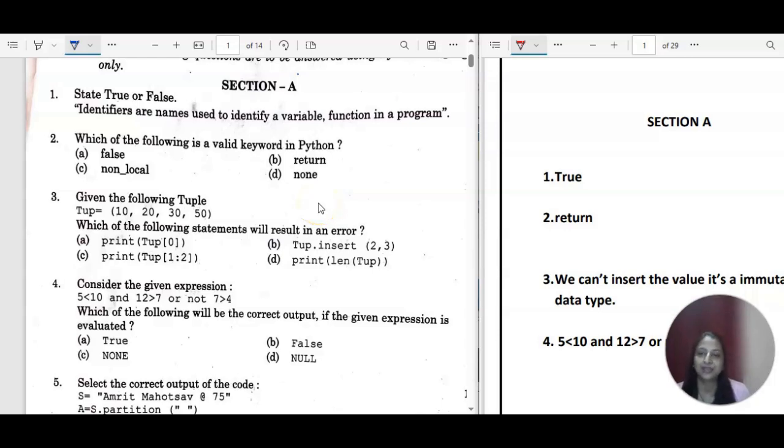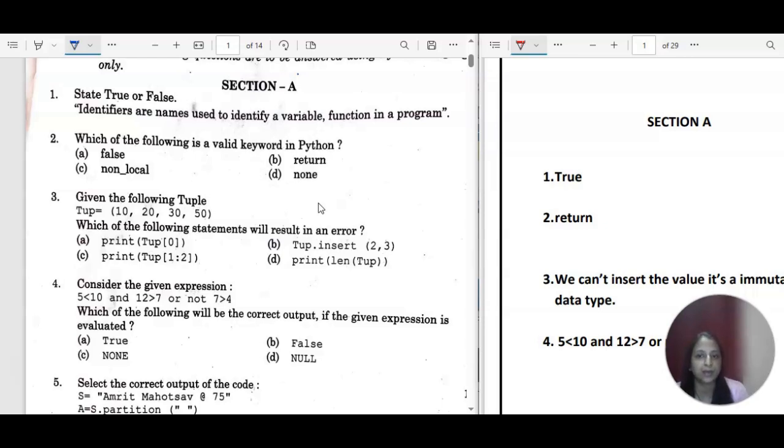In today's session, we are going to start with the 2023 question paper of grade 12 computer science. In today's session, we will finish this Section A, but you will be getting the solution for all the sections one by one. So let us start with Section A, question 1, which is a true or false question.